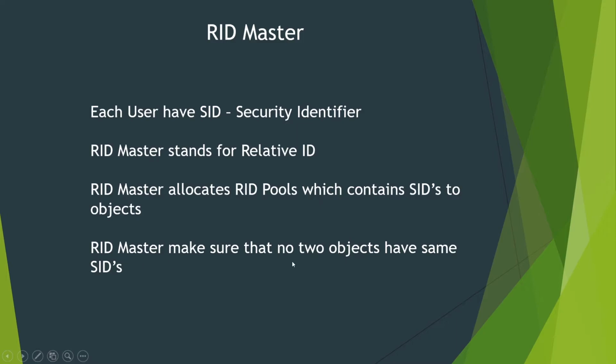And RID master makes sure that no two objects have the same SIDs. So whenever you create two users with the same name, of course they have the same name, but the SIDs will be different. That is because RID master makes sure that no two objects have the same SIDs. So that is all about the RID master.